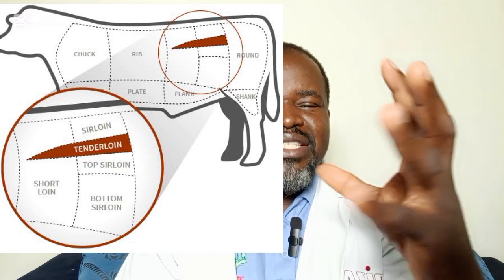So these aspects, if you have a professional butcher that can get these parts for you that has minimal or no fat, you can go ahead and take a small portion of it. But if you do not have that, my caution is avoid red meat. You can use white meat. But even the white meat, you have to take it with caution.